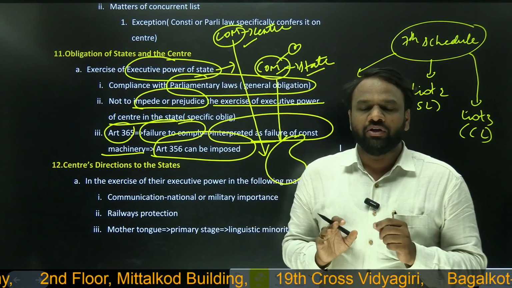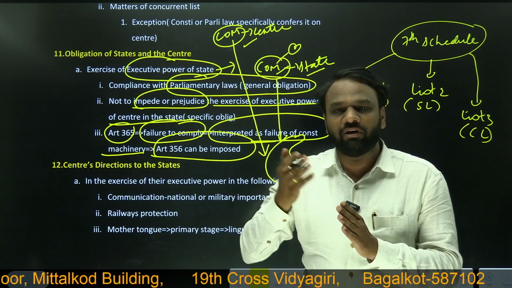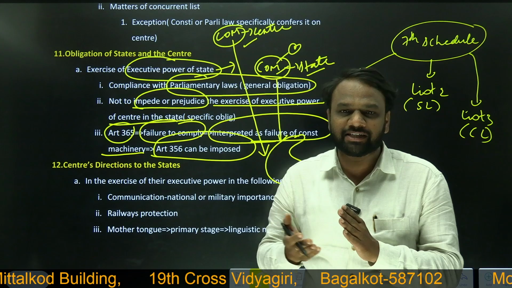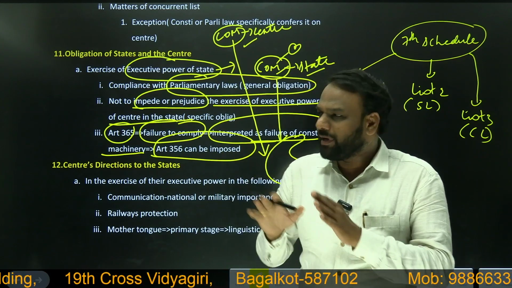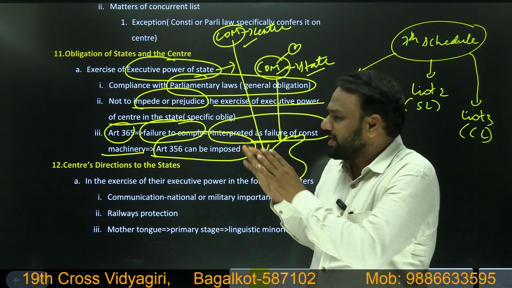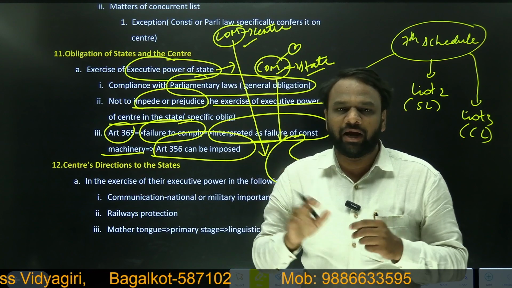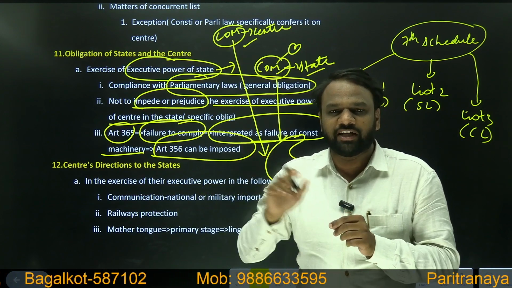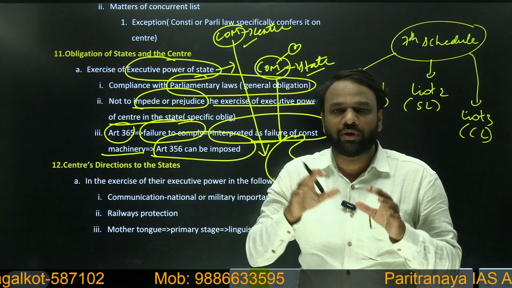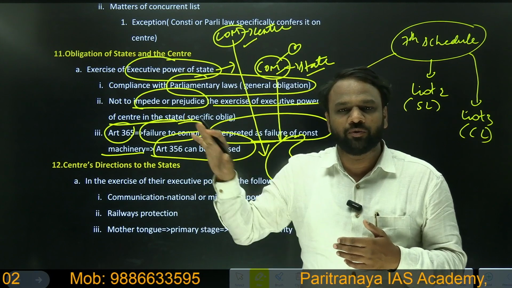president's rule. So what is that president's rule? Who can impose it? How long will it stay? What will be its effect? All those things we will be discussing in detail when we start discussing a topic called emergency. But at the superficial level now, we shall understand that the state is supposed to listen to the center in a few of the matters, and it has to adhere to it. And if a state fails to adhere to the center's directions, then that will be interpreted as failure of constitutional machinery by the center, and the center can impose president's rule on the state.